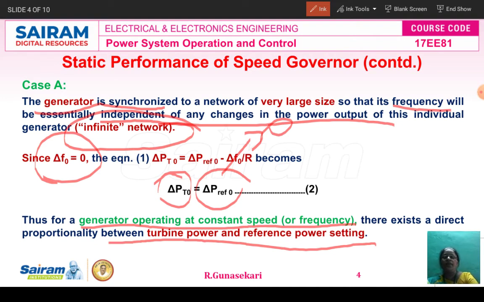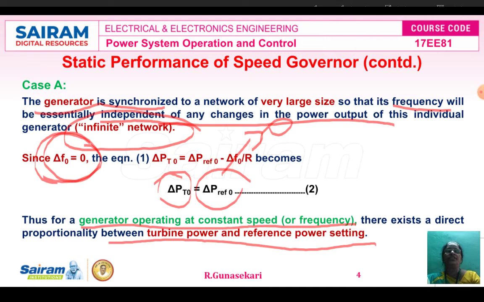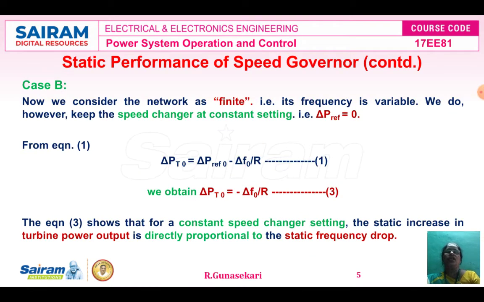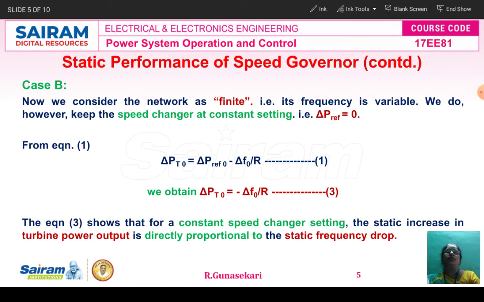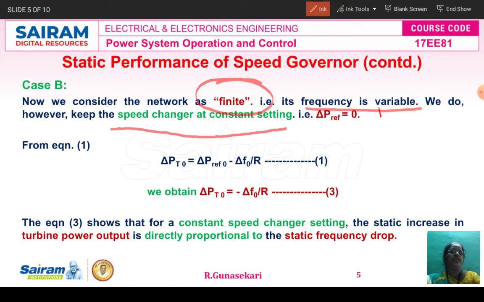Then we can maintain the constant speed frequency, that is del f0 equal to 0. This is the first case. Second case is nothing but the finite network. In the finite network, frequency is variable. That means we can maintain the constant speed changer setting, that is del p reference of 0 is equal to 0.